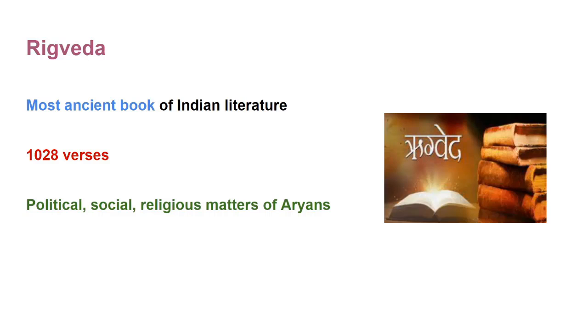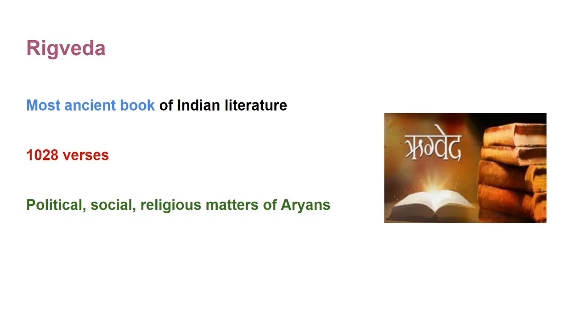Among the verses, those worshipping Usha are fascinating. Usha is the goddess of dawn. This work describes political, social and religious matters of Aryans who are residing in the region of Sapta Sindhu.